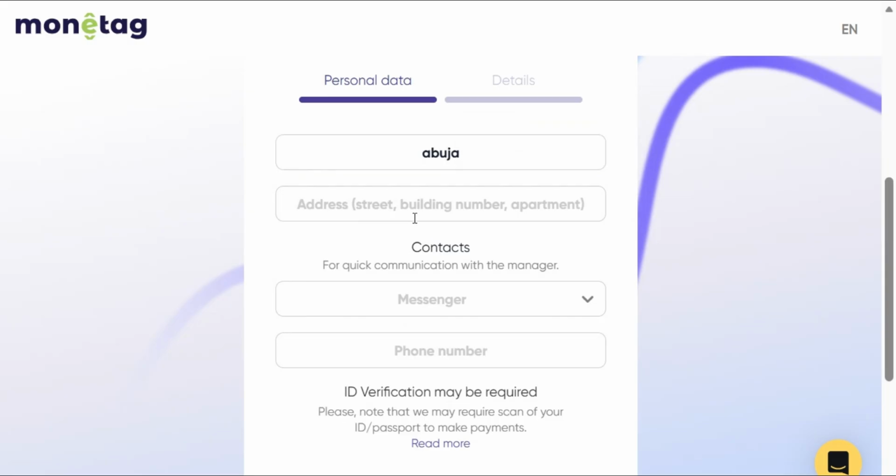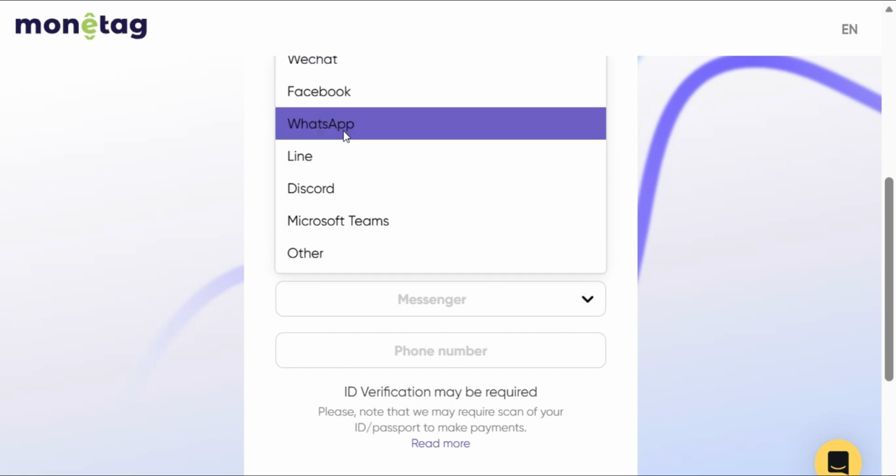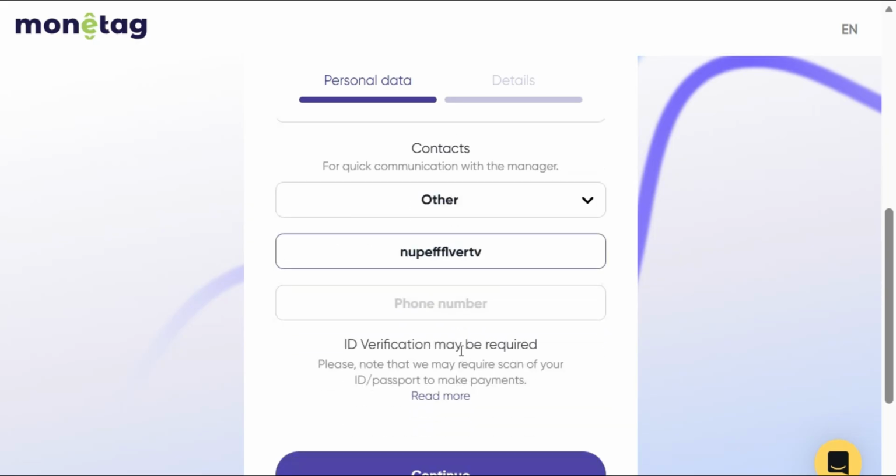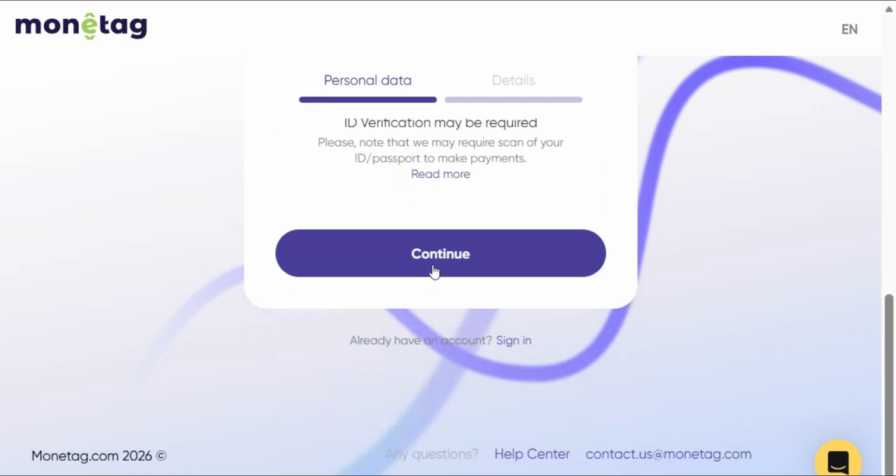Then after that, you put your address here, if you have an address, and you put your contact. You put here which one you are using. Let me use Facebook, or let me use other. Just put it on other, and you can also select your nickname. If you have a nickname, like mine, NupeflaverTV, you can select it here. Then after that, your phone number. If you have your phone number, you can also put it here. After you put your phone number, the next thing you are going to do is to click on continue here.